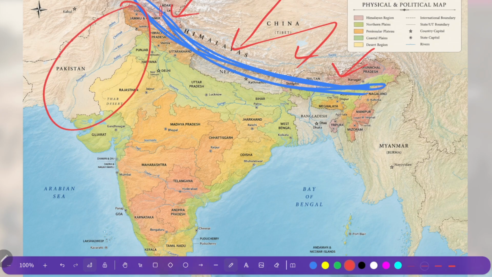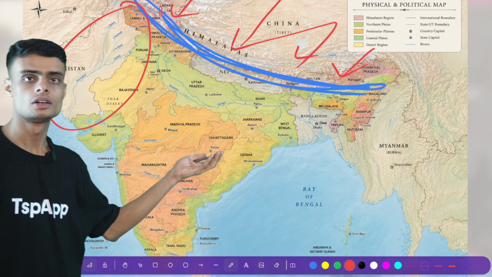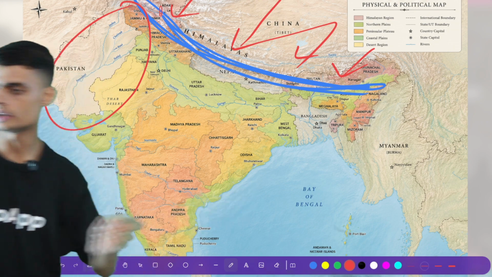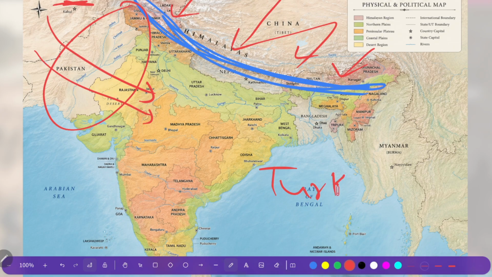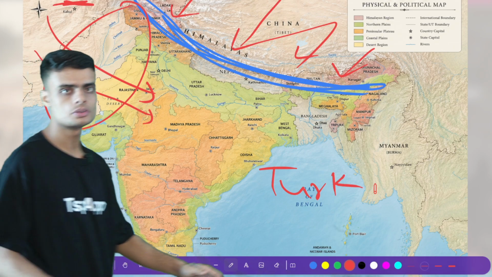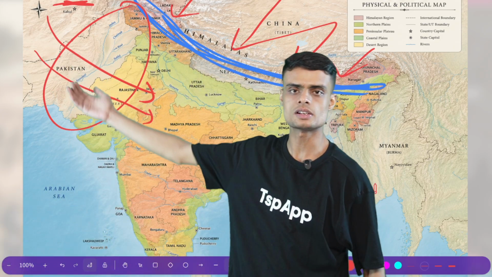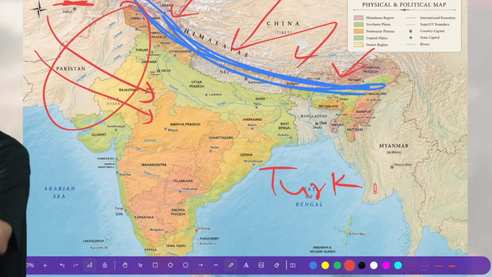This is the northwest part of India. From this part we will see attacks, we will see invaders coming to India, especially from Afghanistan, from a special tribe called the Turk. Okay, we will come to this tribe right now. We will just understand how tribes are coming, from where they are coming, from this place.